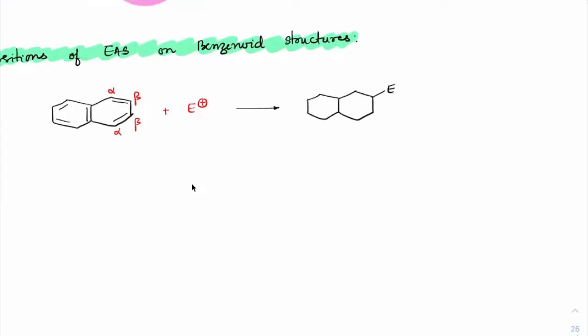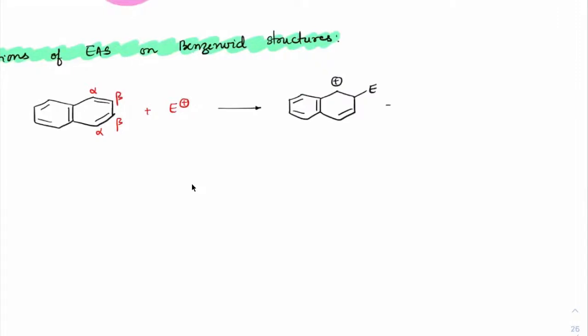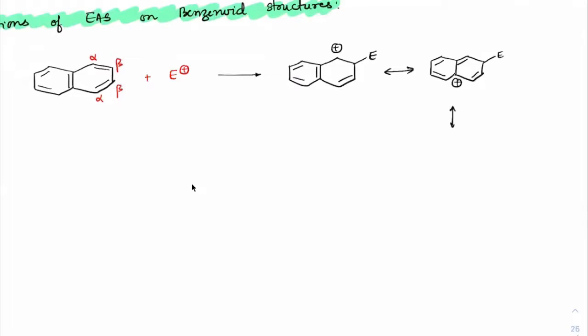Suppose the electrophile gets connected here, so the positive charge will come here, and this is how the structure is. Clear? Let's see the resonating structures. This is the Wheland or arenium complex which you will get, and I'm writing the structures of the arenium complex here. The double bond will shift here, the positive charge will come here, the double bond would be here, the electrophile would be here. And another canonical form, if I write: the positive charge will be here, with double bonds here, and the electrophile here.